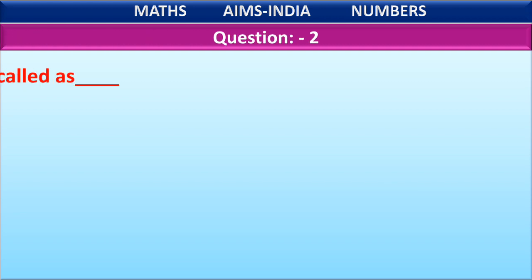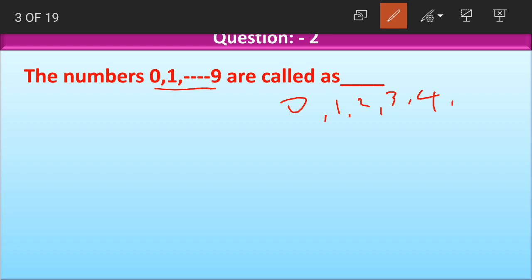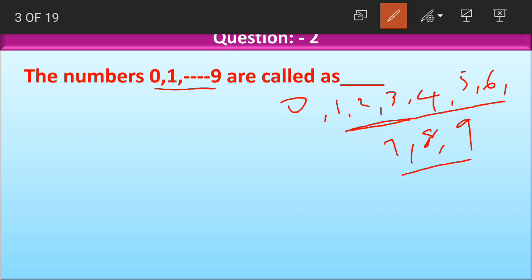Second question for today is: the numbers 0, 1, 2, 3, 4, 5, 6, 7, 8, 9 are called as dash. See, we know that numbers starting from 1 are called natural numbers or counting numbers. Here, a new number called 0 is added to our natural numbers list. And why do we use 0, children? We use 0 to show nothing. When there are no things, we count that using 0.